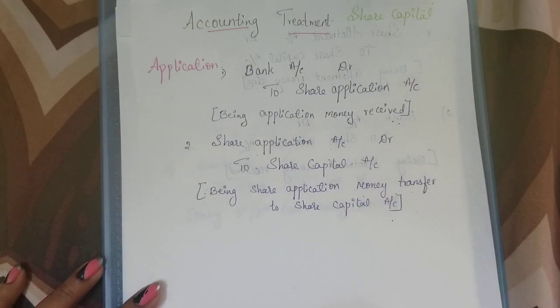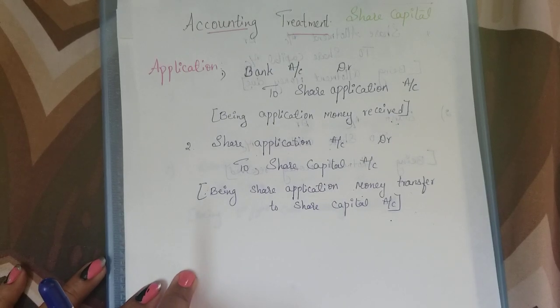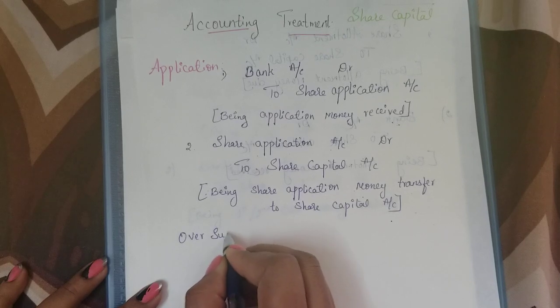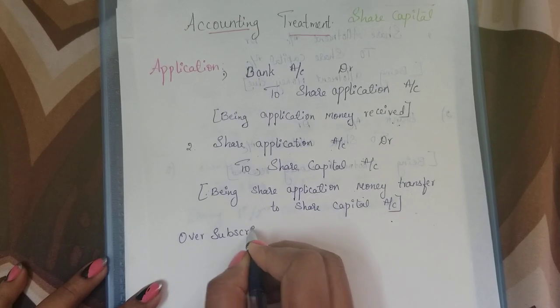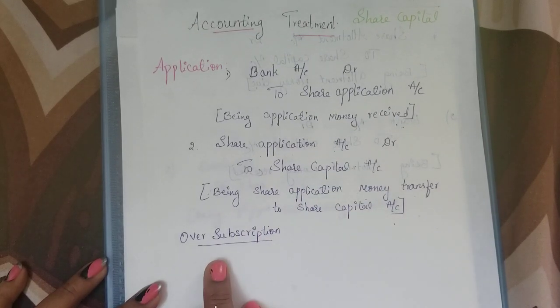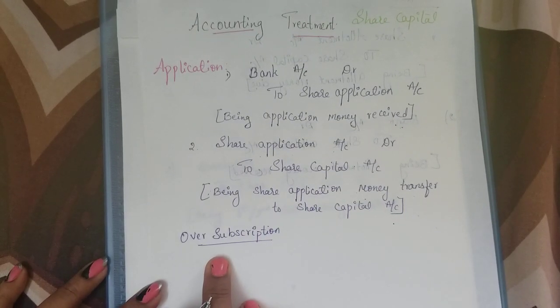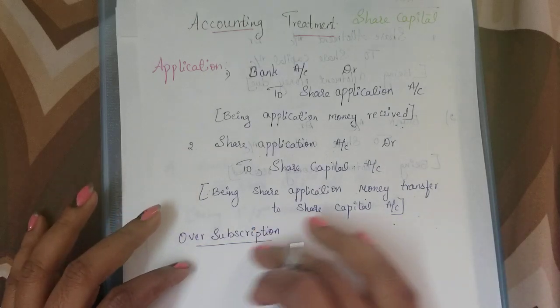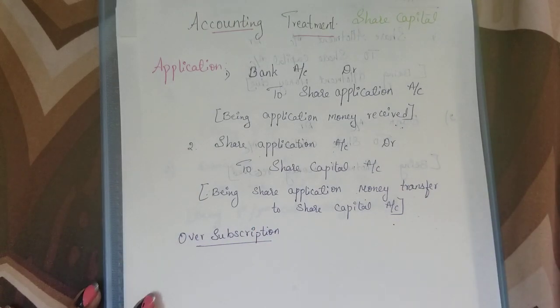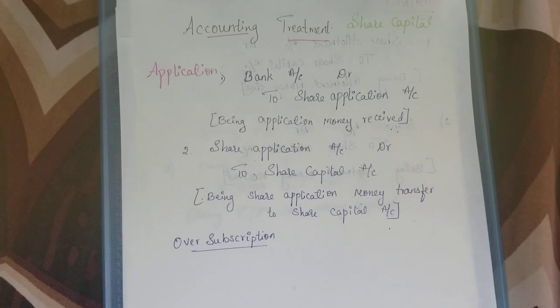So when there is oversubscription, there will be one more entry in the application stage. Only at the time of oversubscription will this be added. If not, this entry will not be passed. Then you have to pass one more entry for refunding the extra application amount, which should be refunded to the investors.